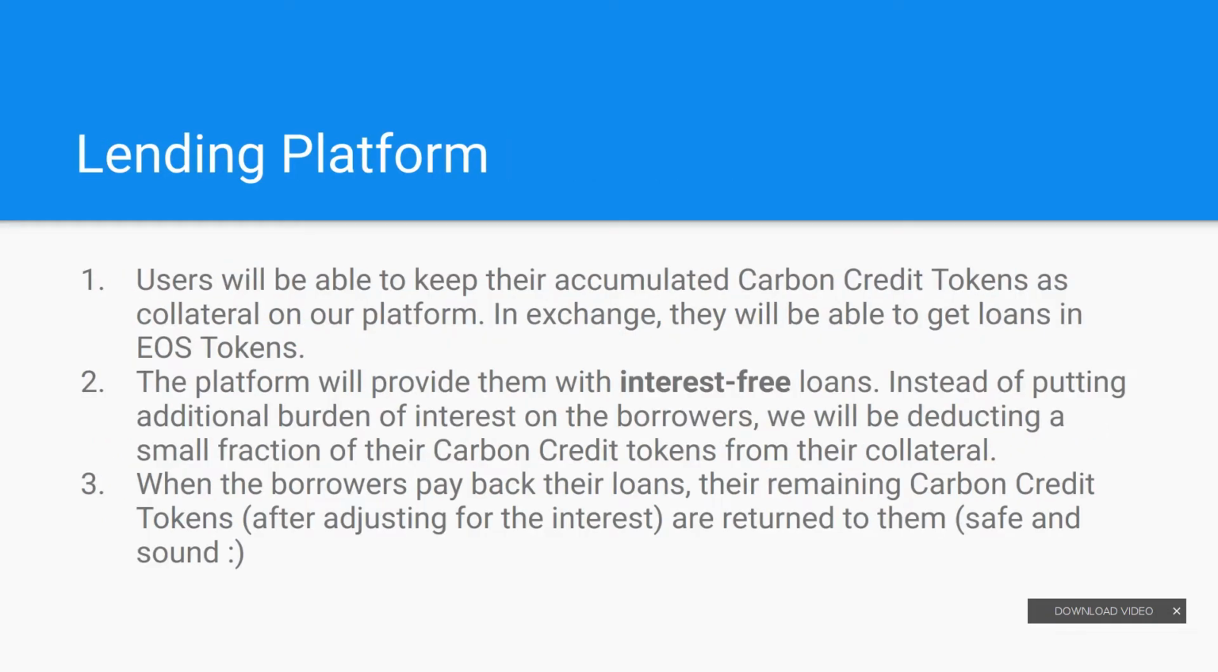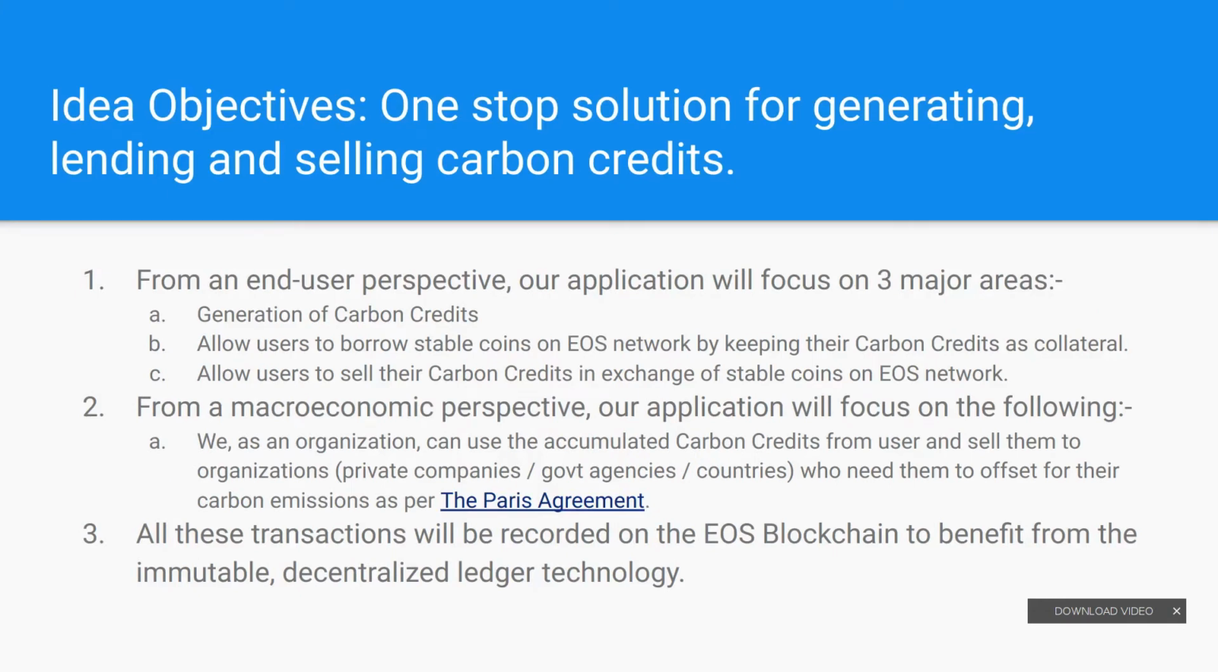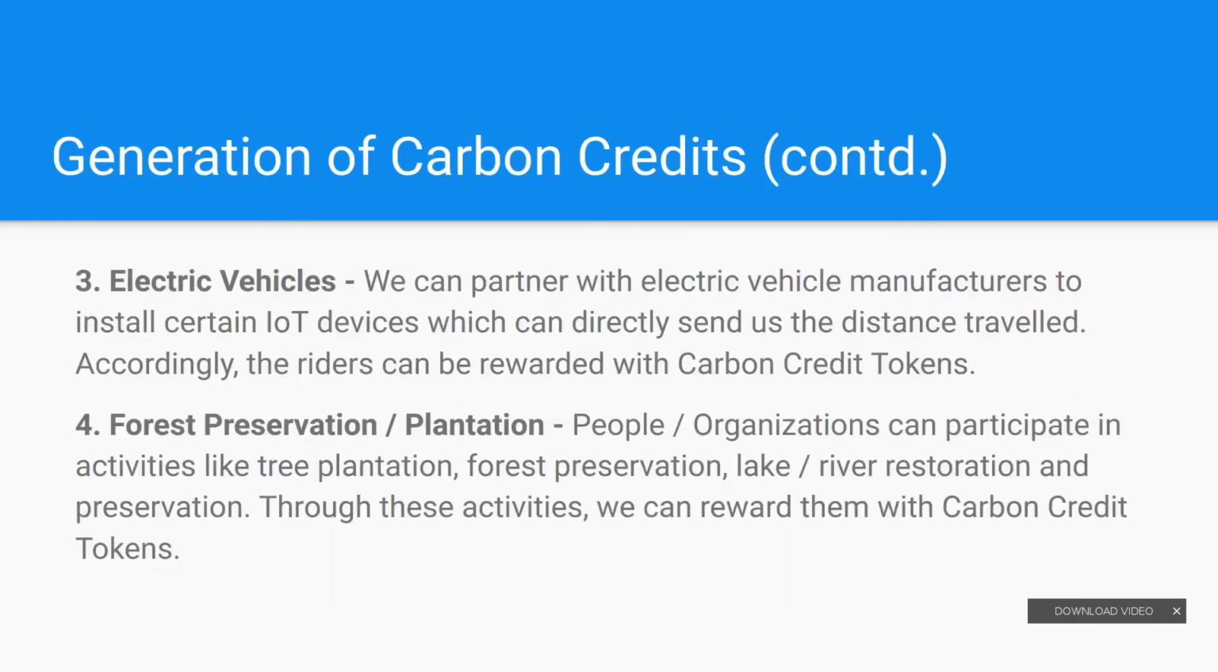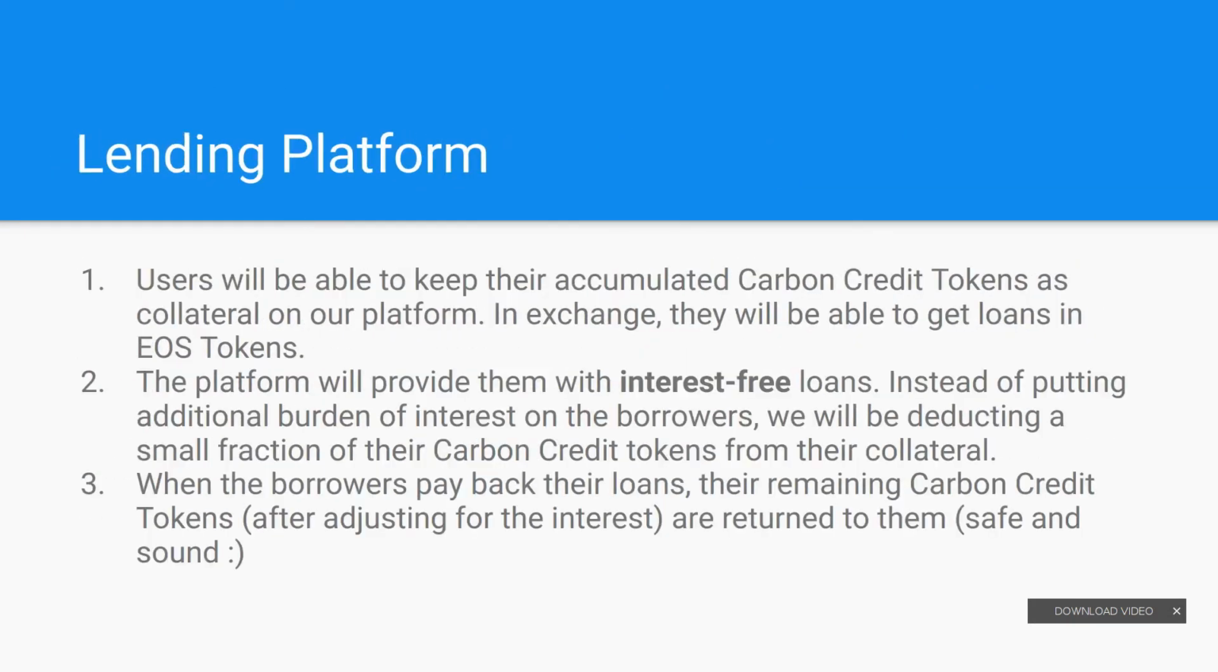Now this was the first way. So first was generation of carbon credits. Now once the carbon credits are generated, users can borrow stable currency in exchange of carbon credits as collateral. So users should be able to keep their accumulated carbon tokens as collateral on a platform. In exchange, they will be getting loans in EOS tokens.